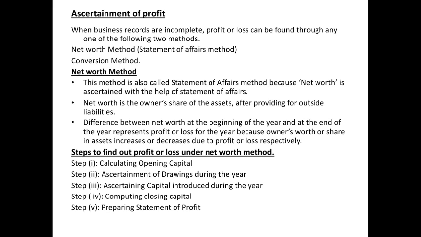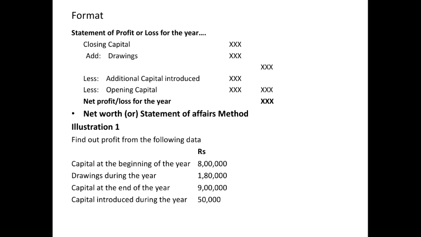To see steps to find out profit or loss under net worth method: step 1 is calculating opening capital. Step 2 is ascertainment of drawings during the year. Third step is ascertaining capital introduced during the year. Step 4 is computing closing capital. Step 5 is preparing statement of profit. Then the format under net worth method.